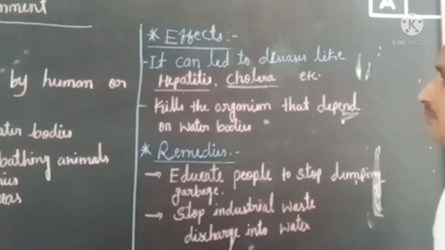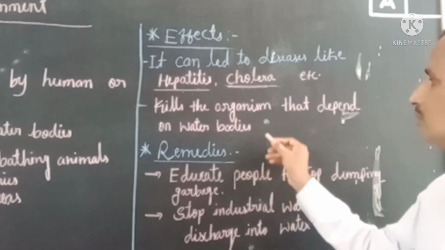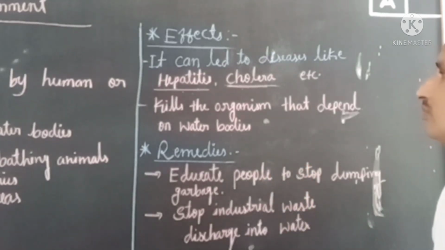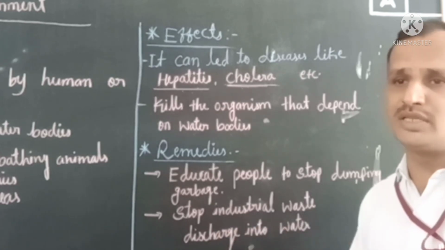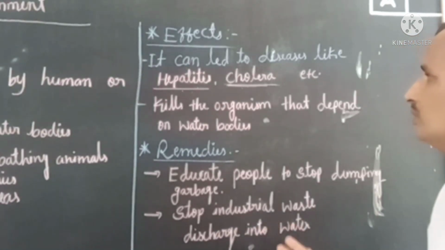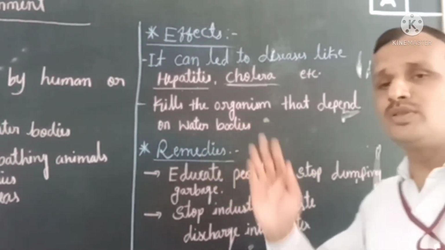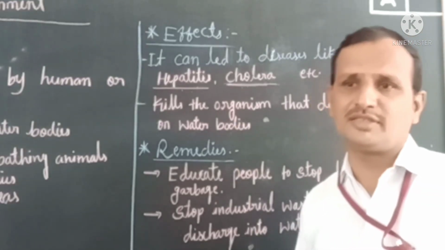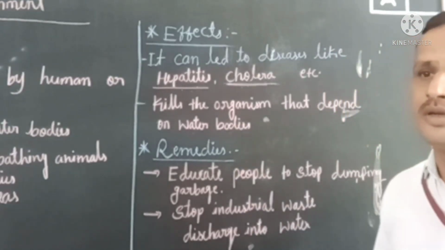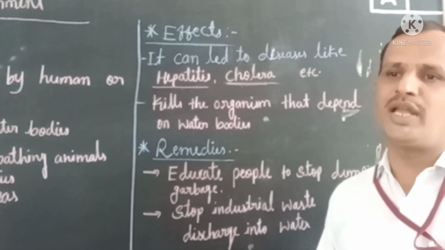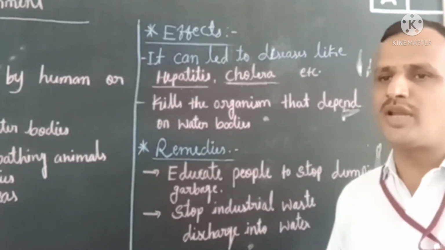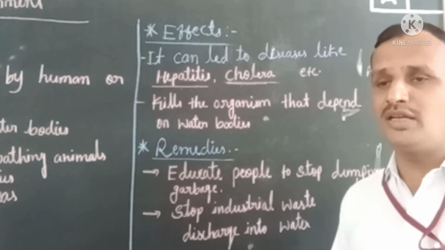So that means, to control and avoid this, what should we do to reduce water pollution, children? What should we do to control water pollution? This is a question for us, to save our environment. That is what we should do.